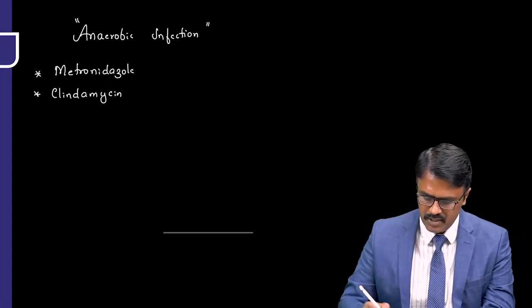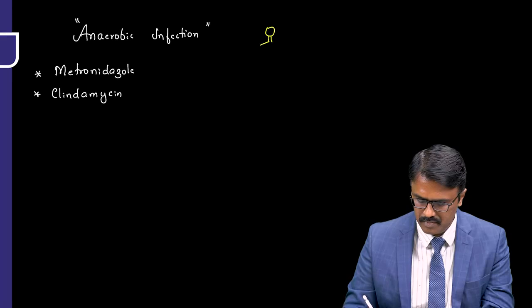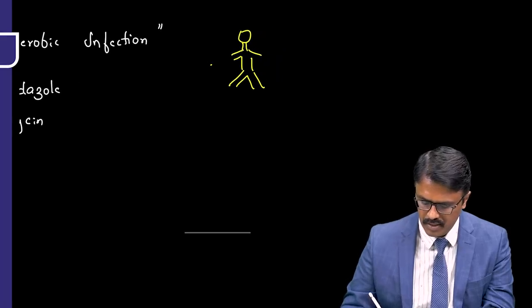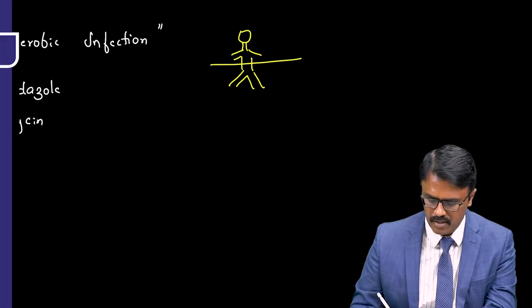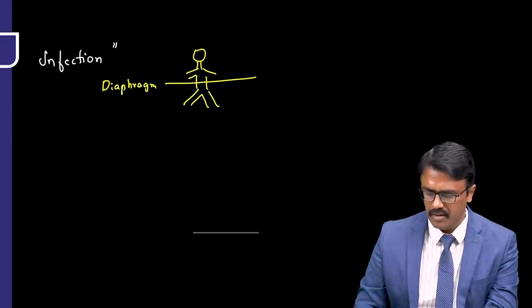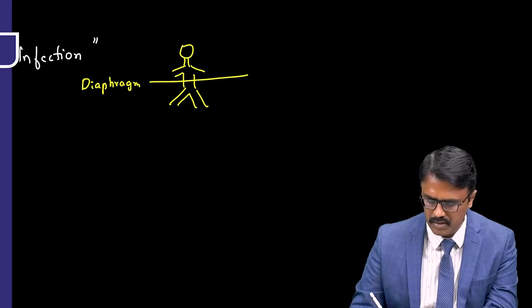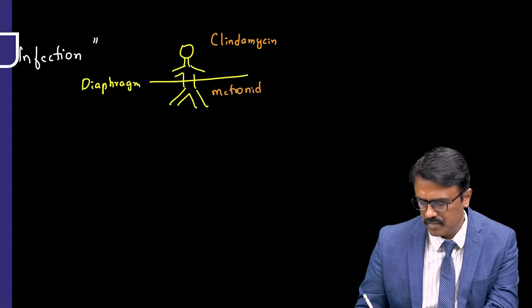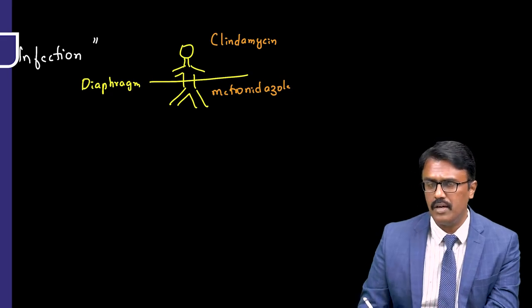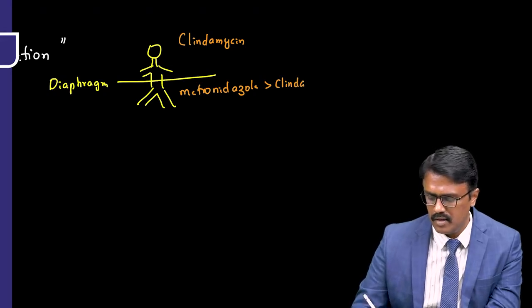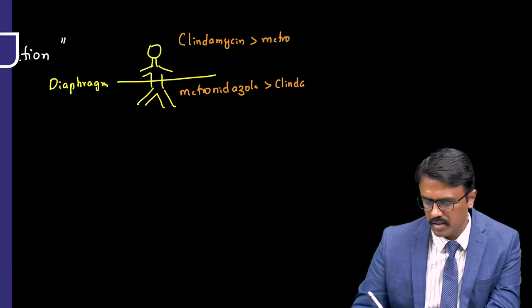Now, if I take a picture of a patient, any infection occurring above the diaphragm, so this is the point of the diaphragm. Above the diaphragm, for any anaerobic infection, what we prefer is clindamycin. Below the diaphragm, what we prefer is metronidazole. Sir, can we use clindamycin below the diaphragm? Yes, you can use it, but the best one is metronidazole. Supradiaphragmatic also you can use metronidazole, but the best one is clindamycin.